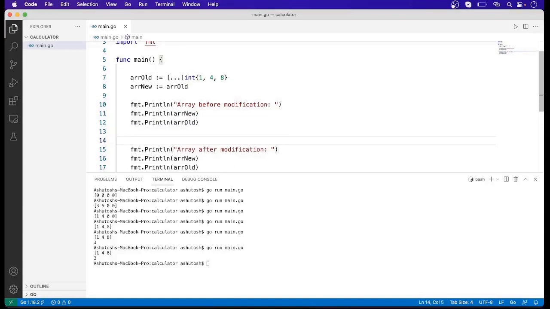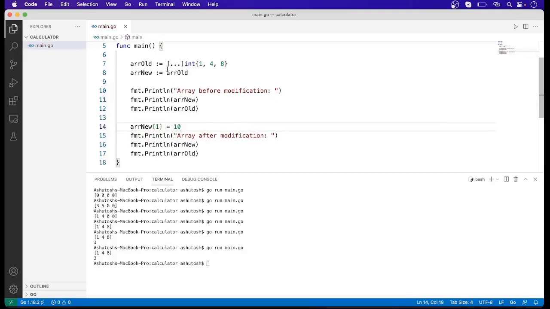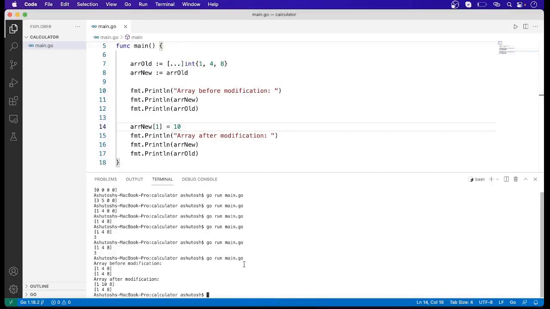Now suppose if we make any change in the new array, then it should not be reflected in the old array. So let me run this code, and you can see here before modification the new array is basically 1, 4, 8 and the old array is again the same 1, 4, 8, because here we have not made any kind of modification, and I have created this array new with the help of array old.